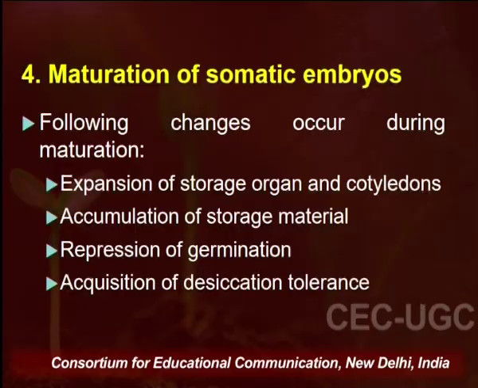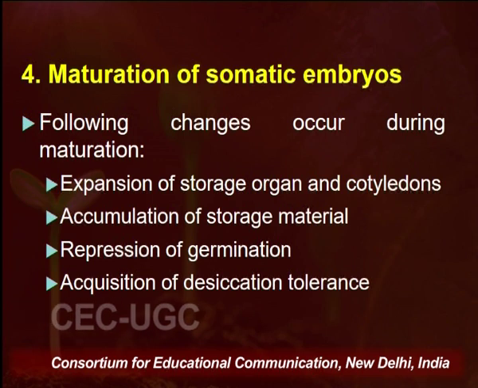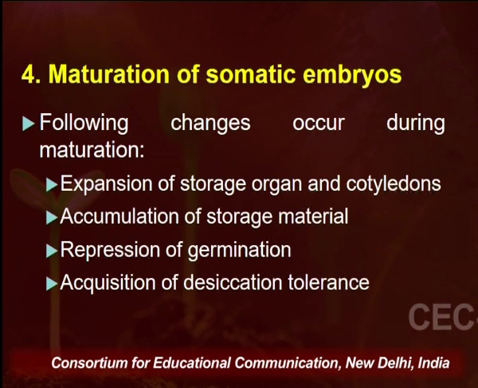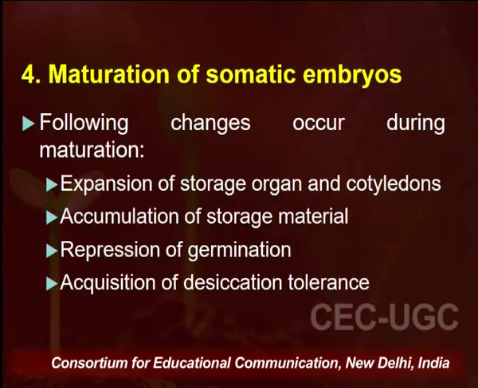Further, repression of germination. Once the somatic embryos are matured, the germination genes should be repressed, because if they are not repressed, these embryos will enter into germination and you will not be able to use those somatic embryos later on. Then acquisition of desiccation tolerance. This is important for those plants which can withstand desiccation, or the desiccant plants. Acquisition of desiccation tolerance also helps these somatic embryos to surpass various kinds of stresses, physiological stresses or mechanical stresses.